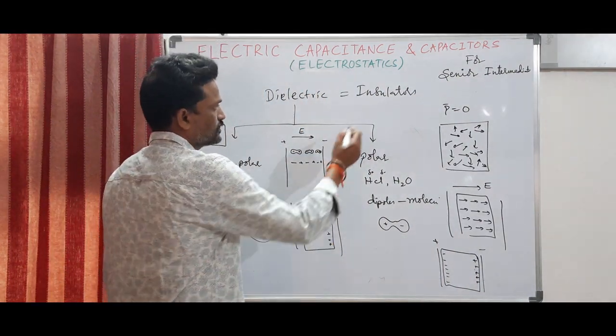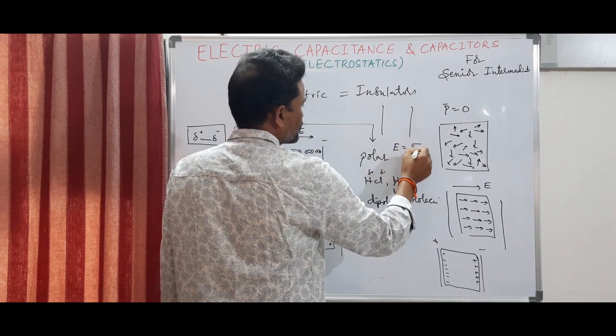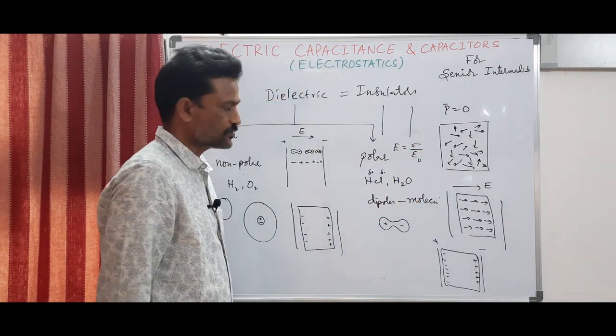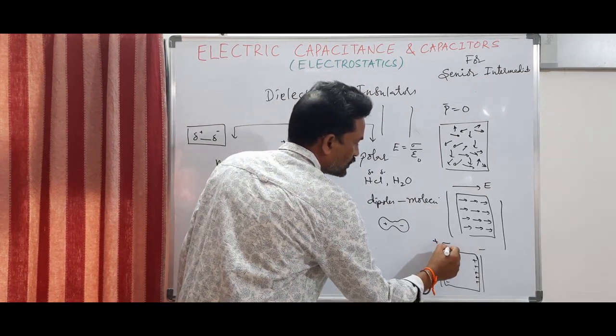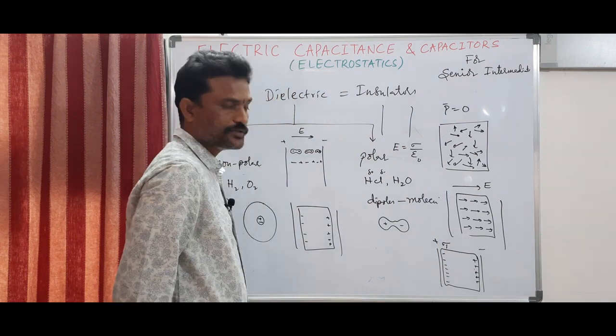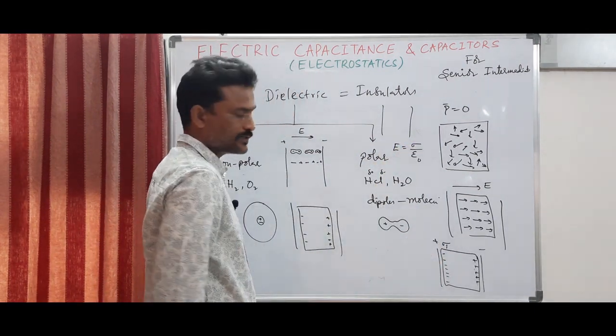So, when there is no dielectric, E is equal to sigma by epsilon naught. So, due to the induction, some surface charge density is induced. So, actually this is sigma I, the induced charge density.